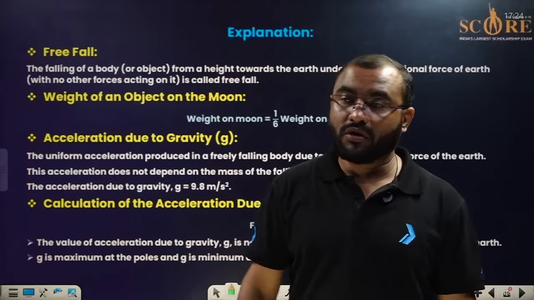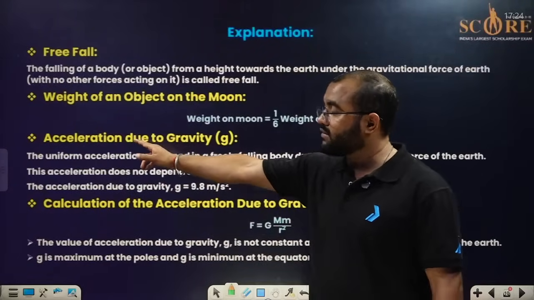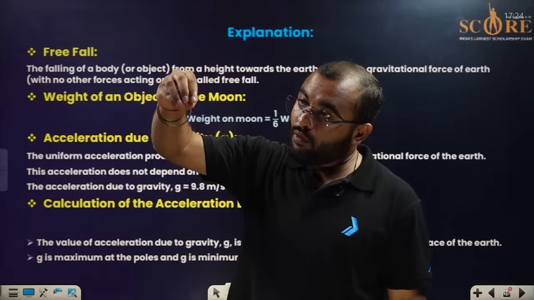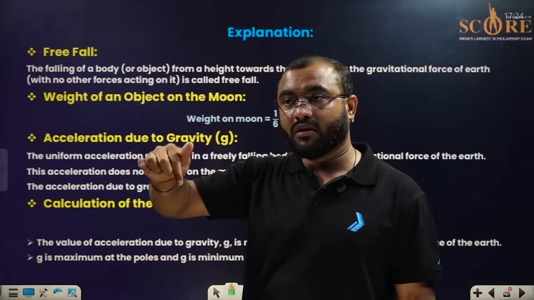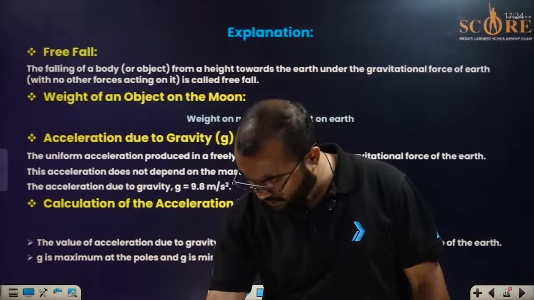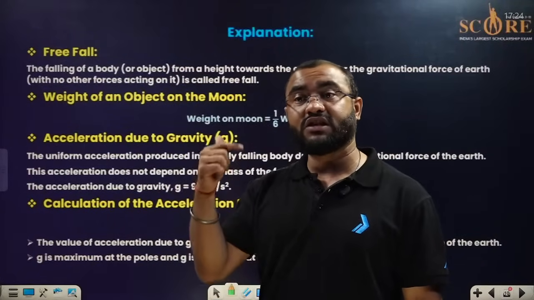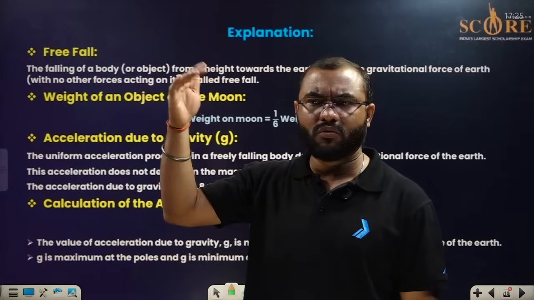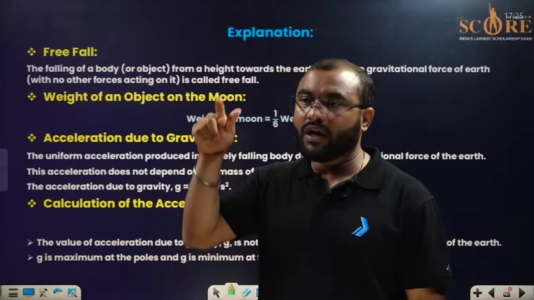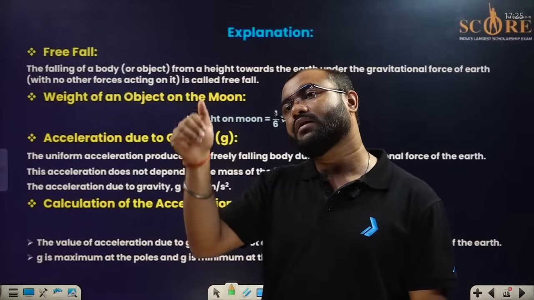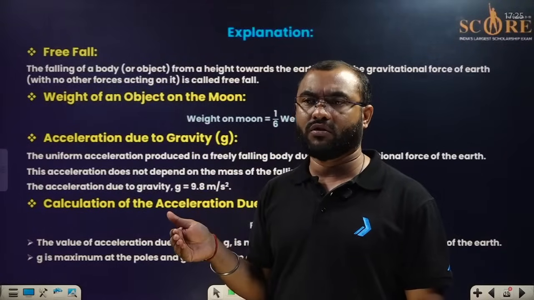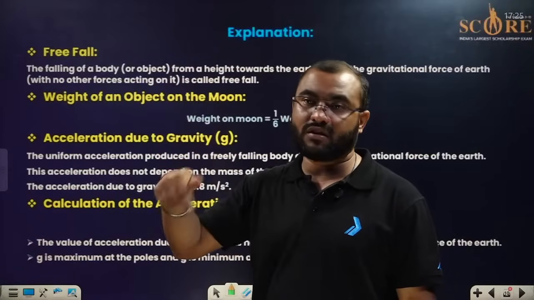If we have talked about the free fall, now we are going to talk about the acceleration. Now you will be asking me, sir, why acceleration? Because the moment the body is released, at that particular moment, the velocity is 0. After some time, the body reaches the ground. That means its velocity changes to something. It may be 10, it may be 12, it may be 15, I don't know, but it is not equal to 0, it is more than 0. In this, the initial velocity is 0, the final velocity is something more than 0. That means the body has changed its velocity.